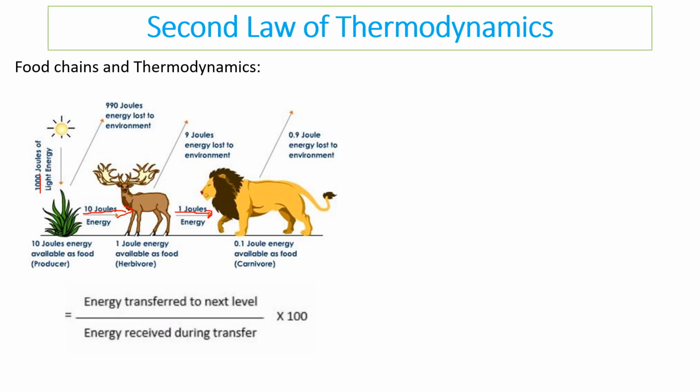The percentage efficiency that you need to know is energy transferred to the next level divided by energy received. So if I wanted to calculate that for going into the deer, I would do the following: energy transferred into the next level was 10, divided by the energy that was received, which is 1,000 coming in. So 10 divided by 1,000 times 100%, and that would give me my efficiency.